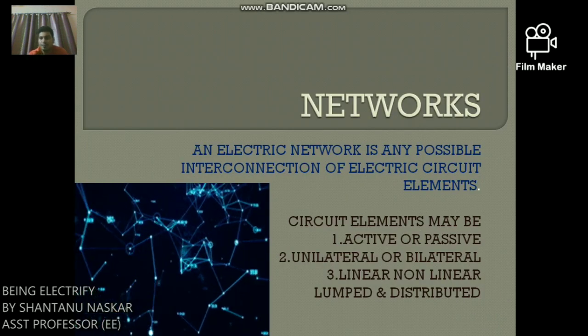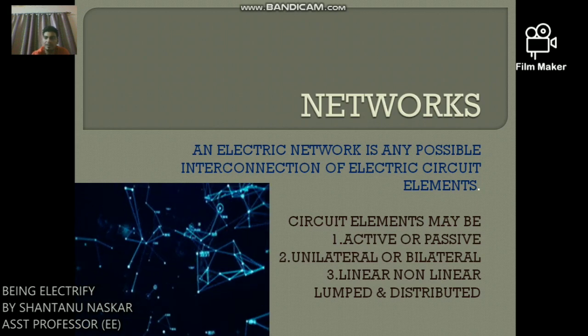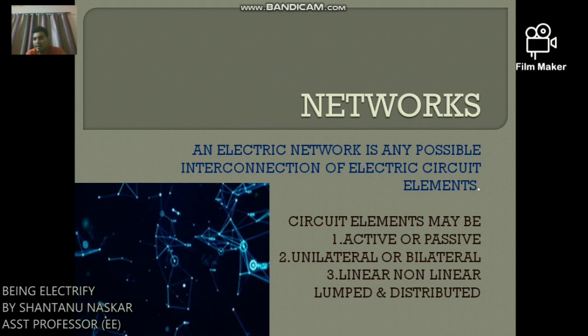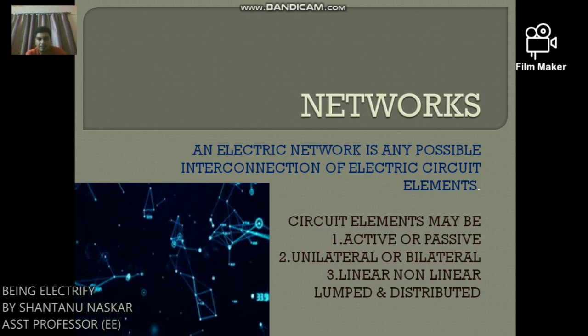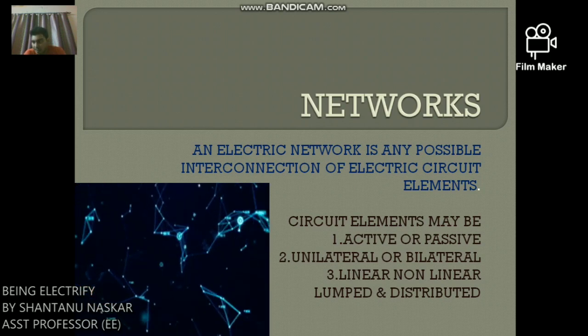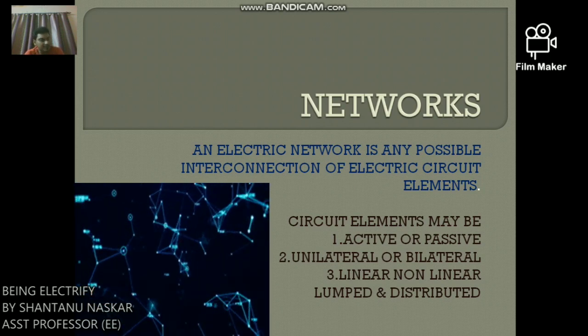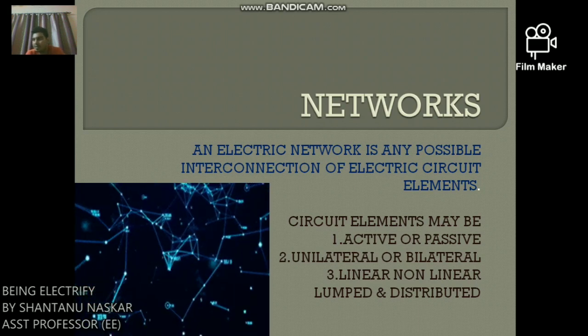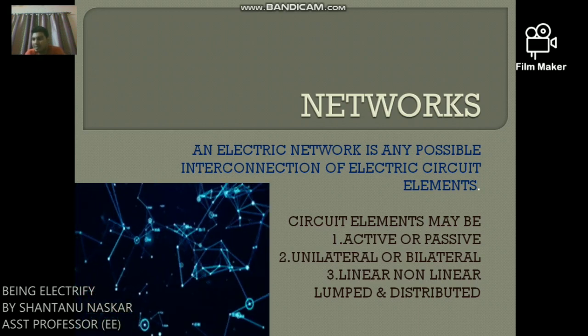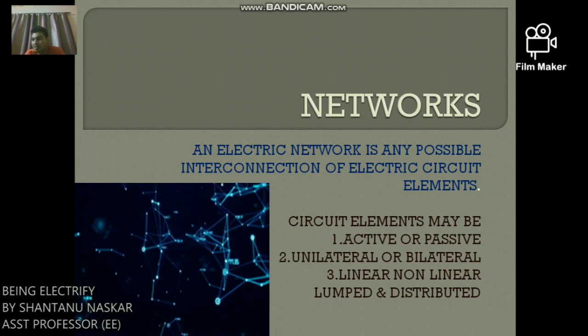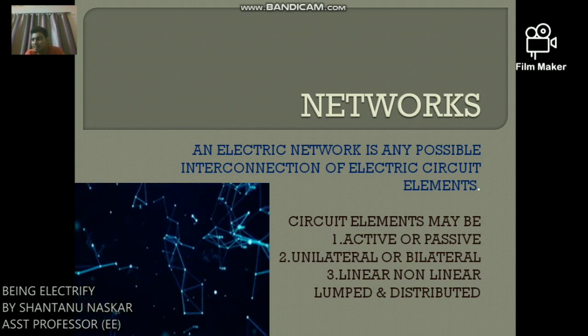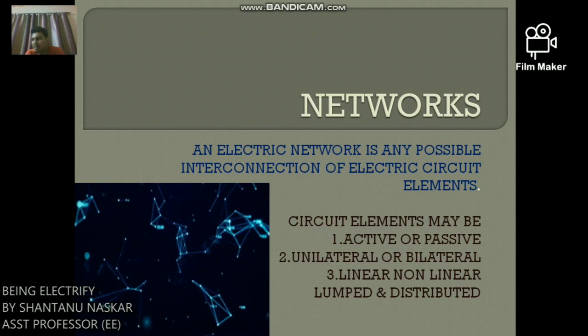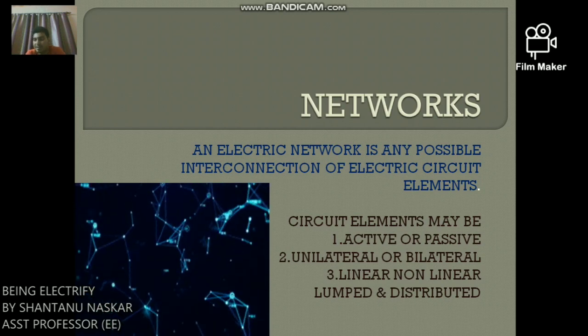Now network. What is network? An electric network is any possible interconnection of electric circuit elements. While an electric circuit is a closed energized network, an electric circuit is characterized by current I in the elements and voltage V across them.